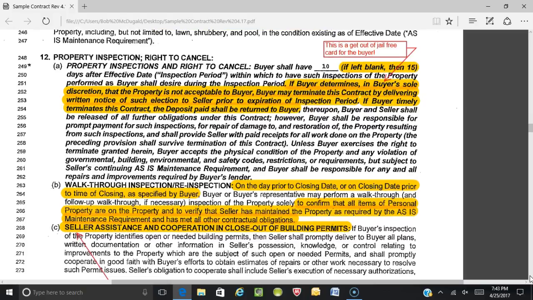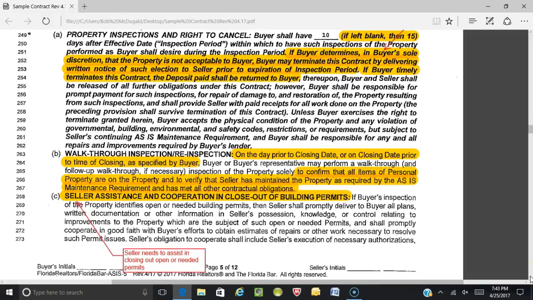All right. But that's the only reason for the walkthrough, is to confirm that the stuff is still there and that the as-is requirement, meaning that there is nothing outside of normal wear and tear, has significantly changed. All of a sudden, when you did the inspection, everything was fine. The roof was watertight, appeared to be, and now, 3.5 weeks later, you go to do a final walkthrough, and you see huge water stains in the ceiling. Well, that's not like it was when you did the inspection, so that is something that the buyer could request and say, hey, look, you didn't maintain the property the way it was back when I did my inspection 25, 30 days ago, whatever it was.